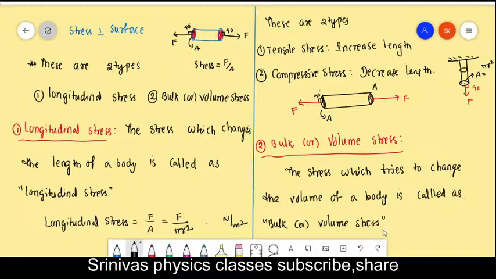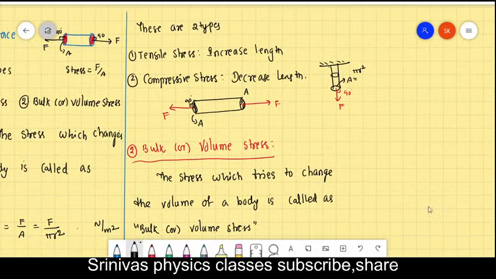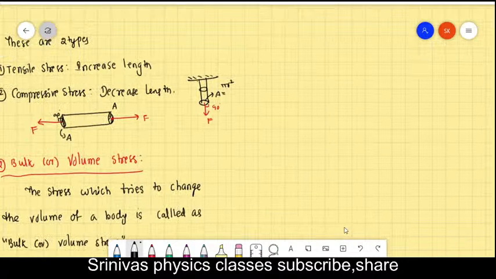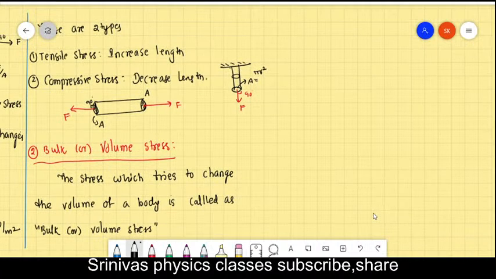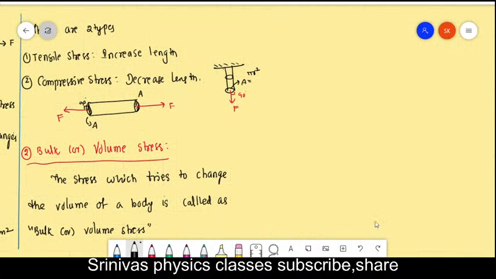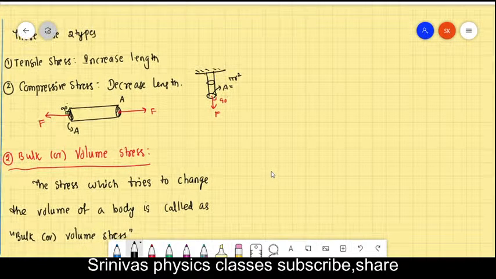And if you want to write the formula for the volume stress, then how will you get it? Okay, you listen very carefully. If you have any query or doubt, write in the chat box. Don't hesitate to write in the chat box. Okay, students, is it clear? Right. Now let us go for the continuation.